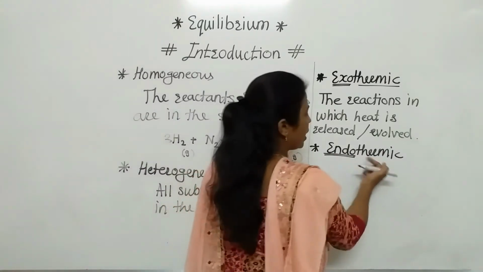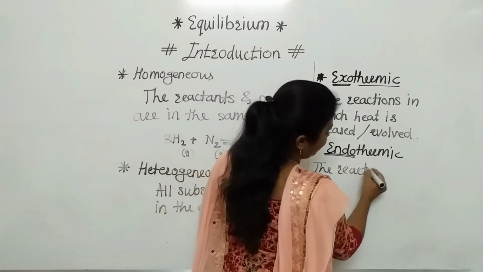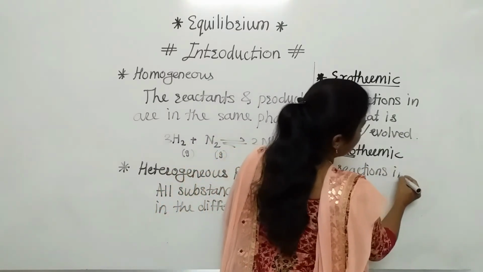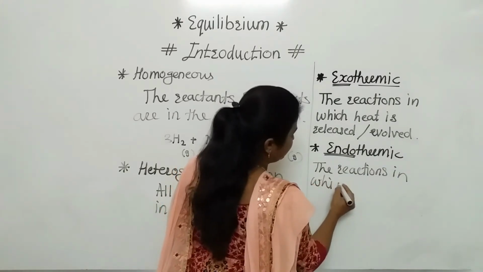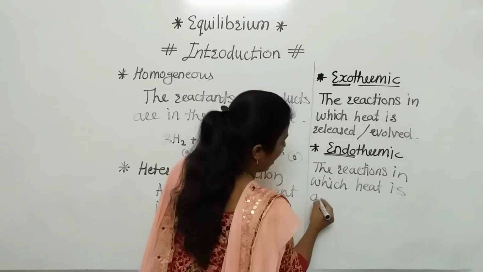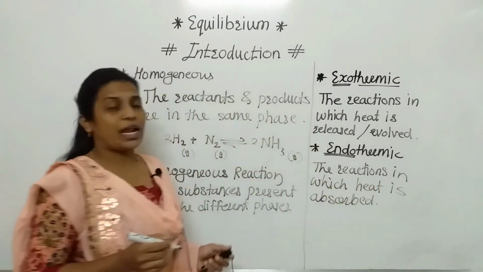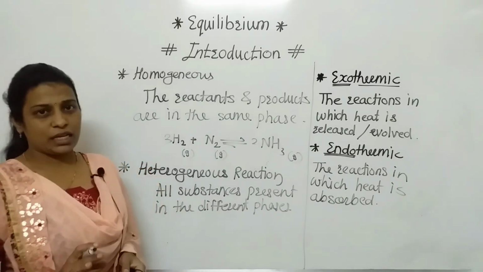While in the case of endothermic reactions, the reactions in which heat is absorbed are called endothermic reactions.